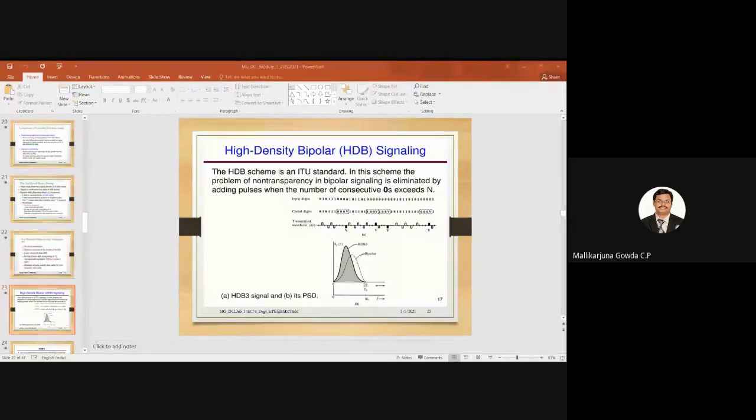Third, as your friend already said, is error detection and correction capability. Then the fourth one is transparency. Very good. Then adequate timing content, also said. Then it should have a favorable power spectral density. That is, it is desirable to have a zero power spectral density at f equal to 0. These are the key properties of line codes. In that, again I said what are the transparent and what are the non-transparent line codes.